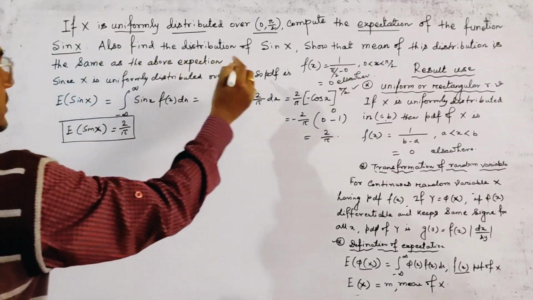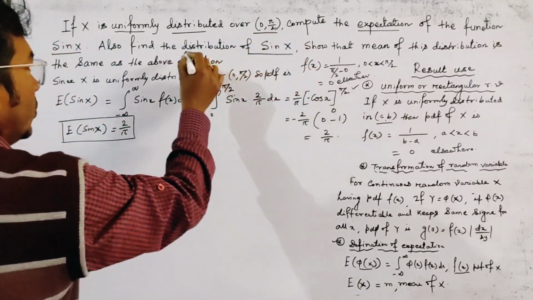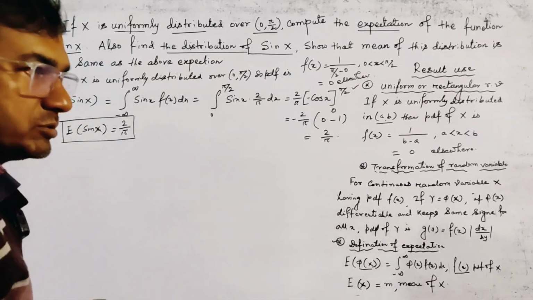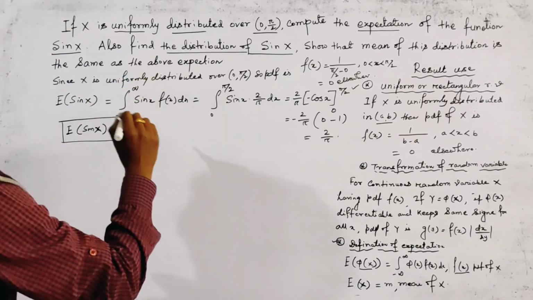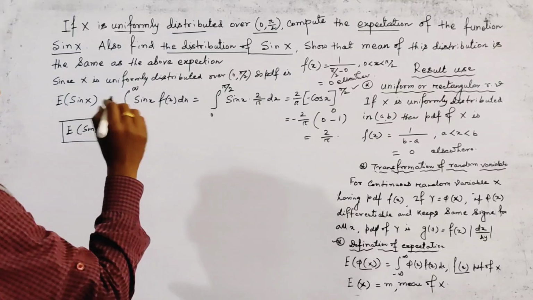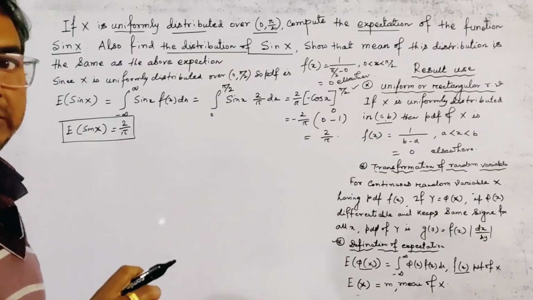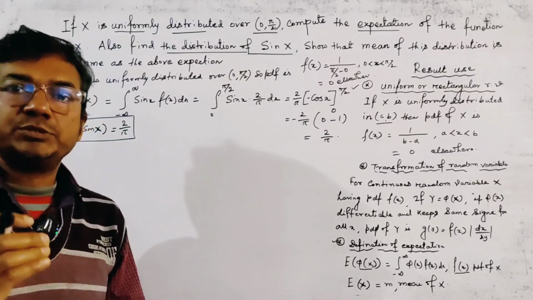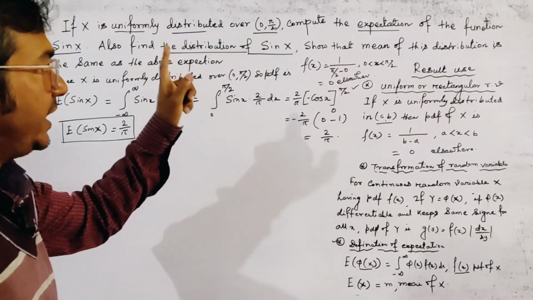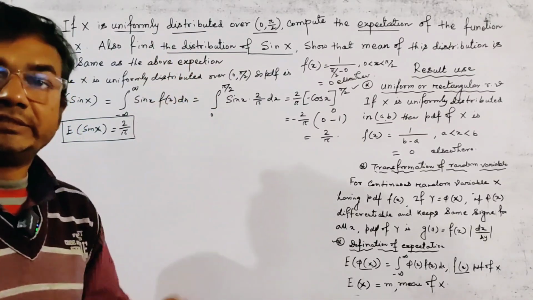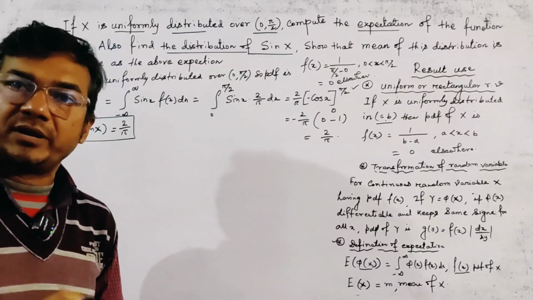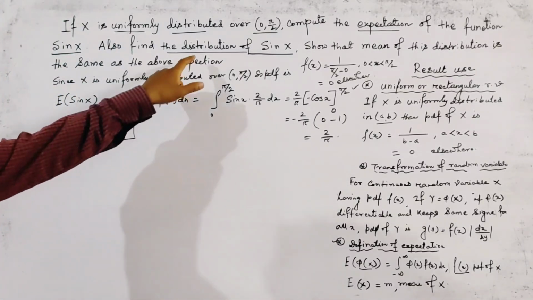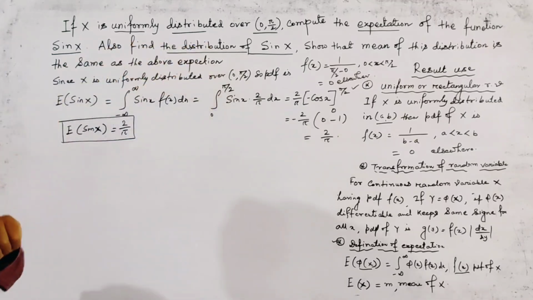Now we have to find the distribution of sin X. We first see what a probability distribution is. If a random variable is continuous, then we have to give its spectrum together with its PDF. If it is discrete, then we have to give its spectrum together with its PMF. This is the probability distribution, or simply the distribution.